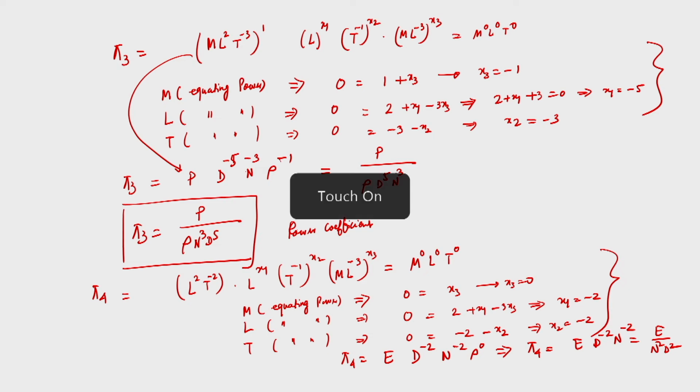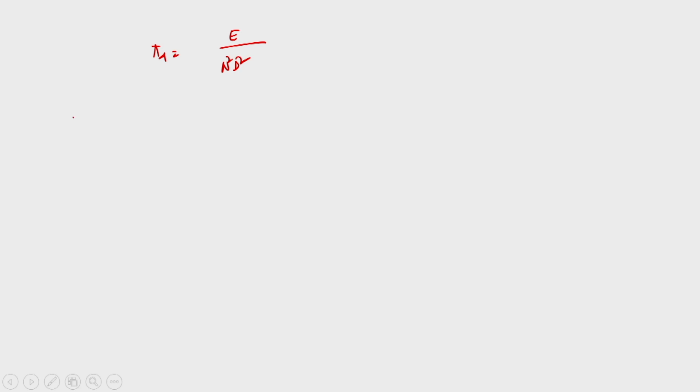So, we have obtained pi 4 is equal to E by n square d square, and we are left with only mu.